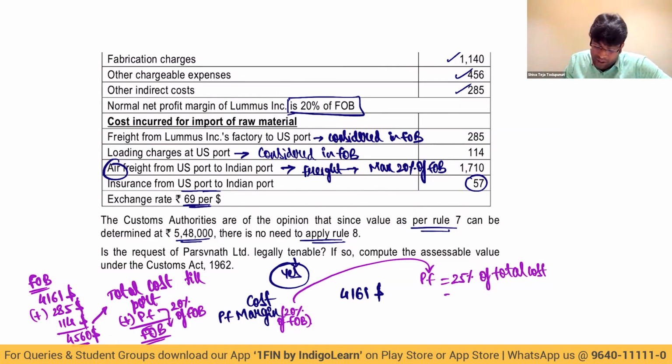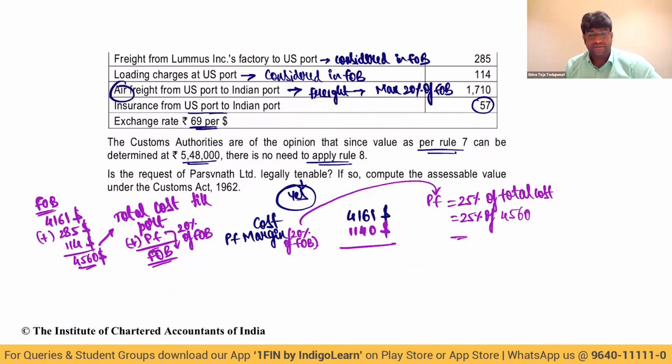That will be 25% of 4560, which is coming to $1,140, which is my profit margin. So 4161 plus 1140, $5,301.